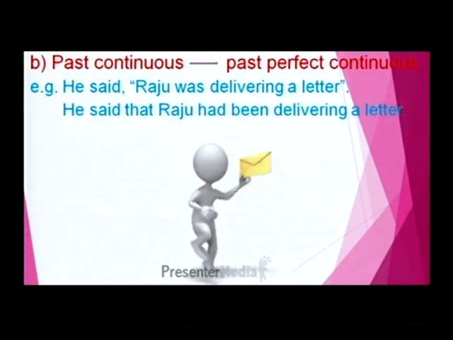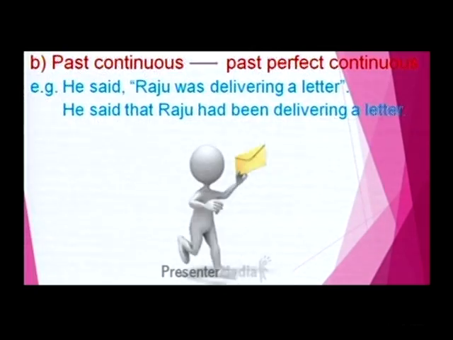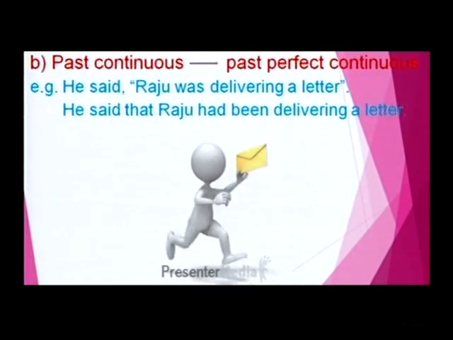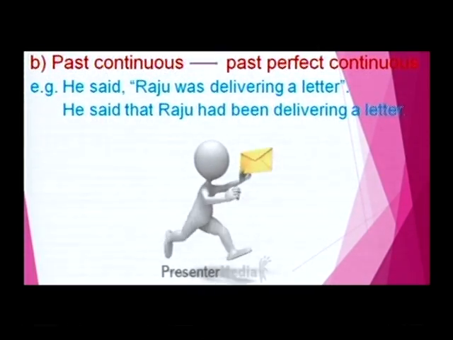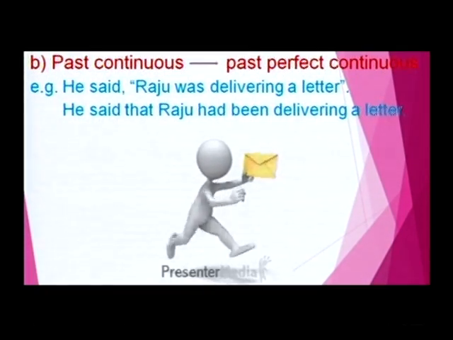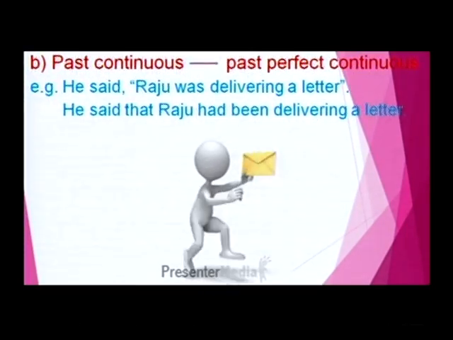What are the changes affected here? The conjunction that is used, and for Raju, was became had been, because past is changing into the past perfect. Had been is used, delivering a letter. On the whole, he said that Raju had been delivering a letter. This type of change occurs in the past continuous.